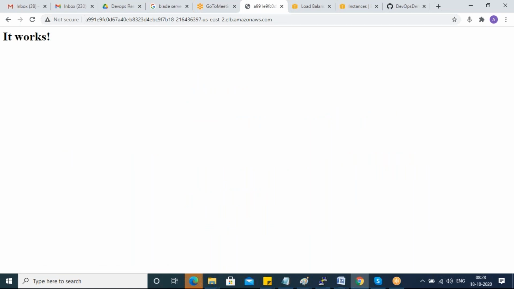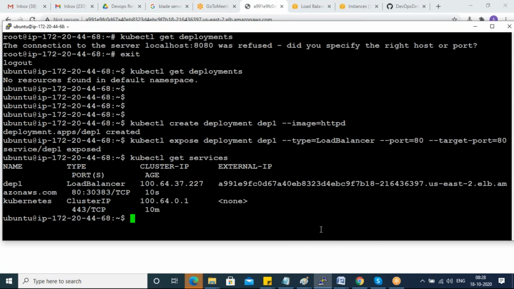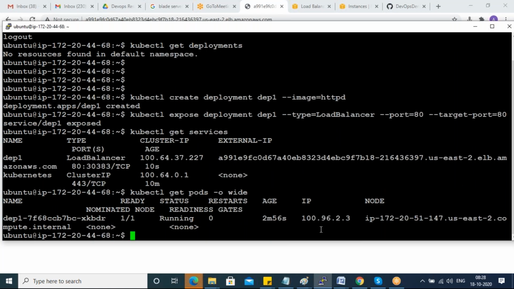See guys, I'm able to access. I don't know which worker node my pod is running on now, so let me check that. kubectl get pods -o wide. I have only one pod, which is running on this worker node. Let me scale out. kubectl scale deployment def1 --replicas=4.